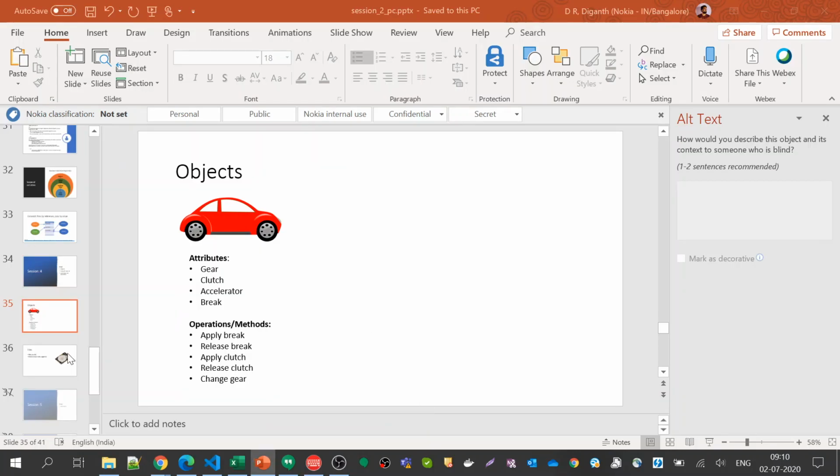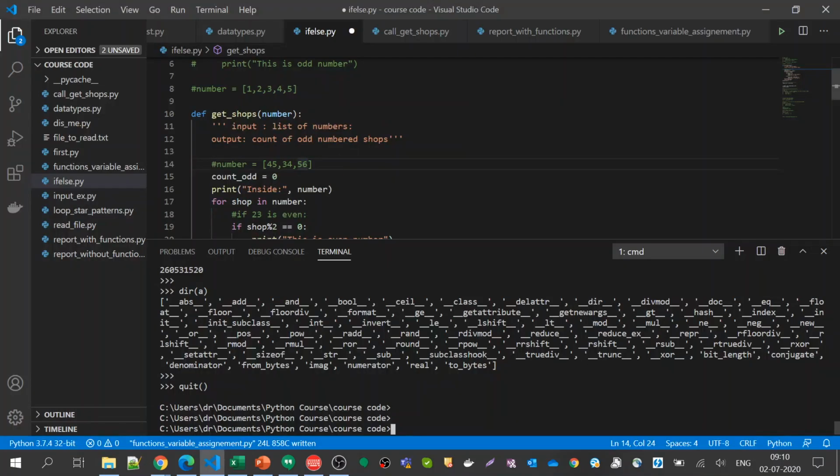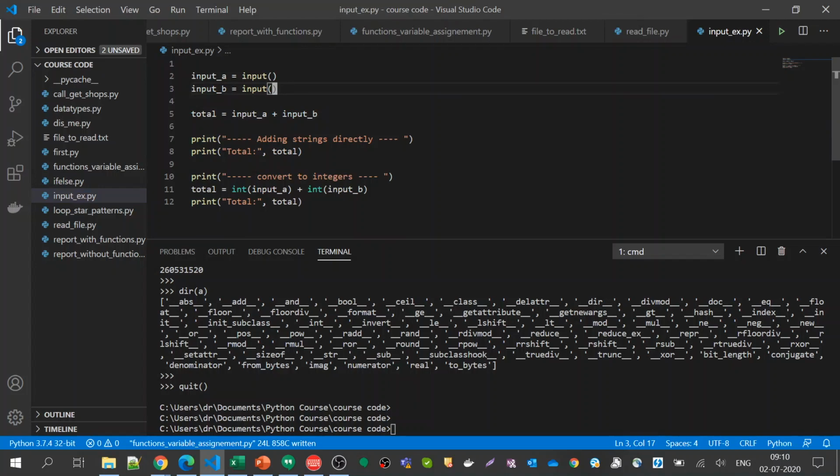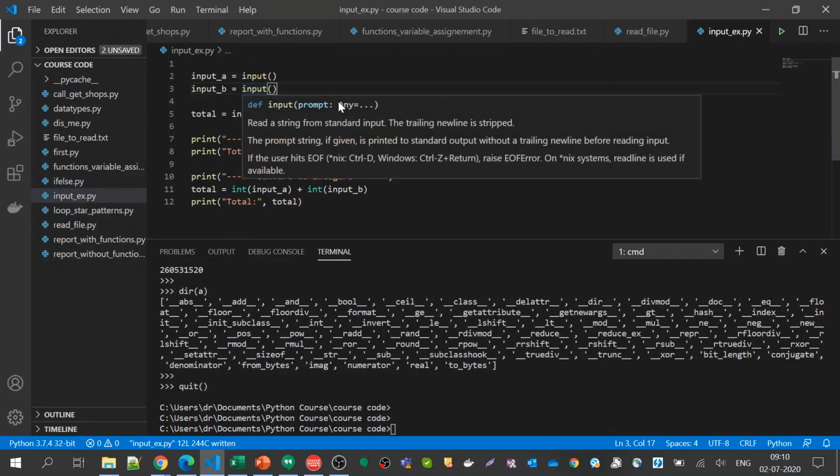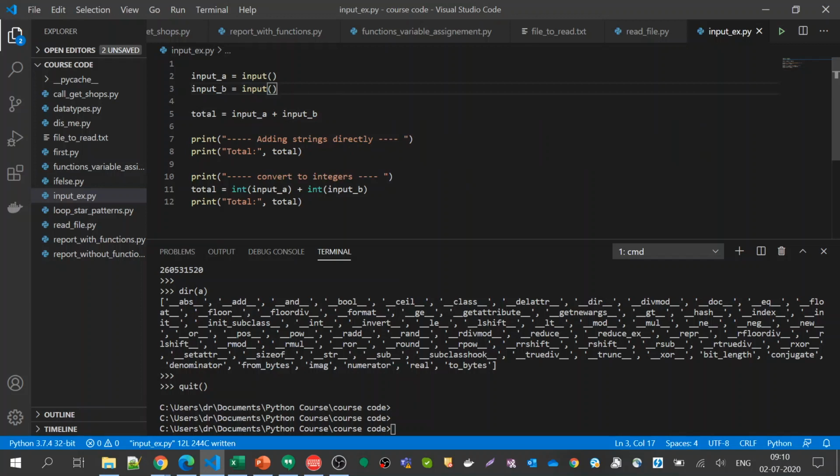So that was about objects. Let us try to understand how to take inputs. This is a small concept, and I have written a small program today morning. In C there is a function called scanf, that means it waits for something to be typed on the screen from keyboard input.